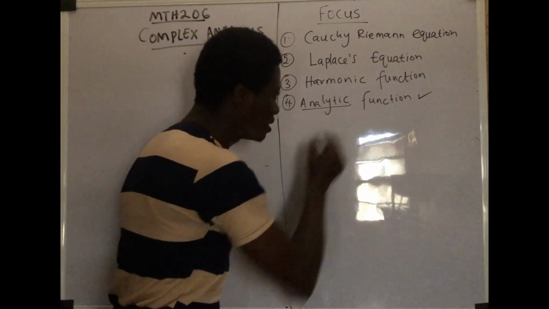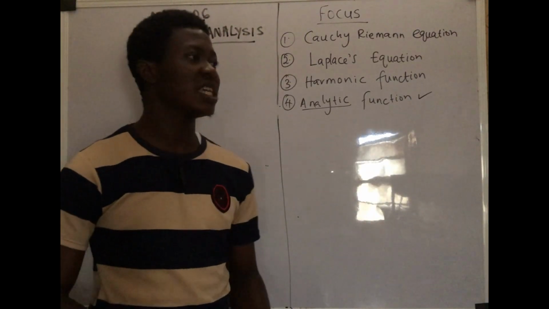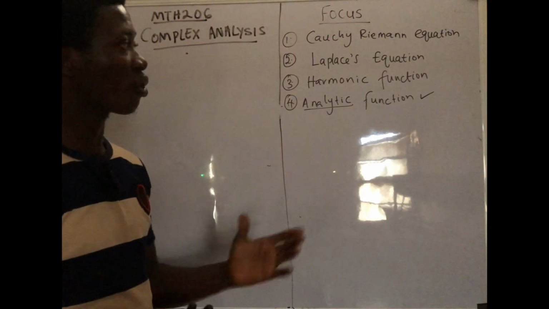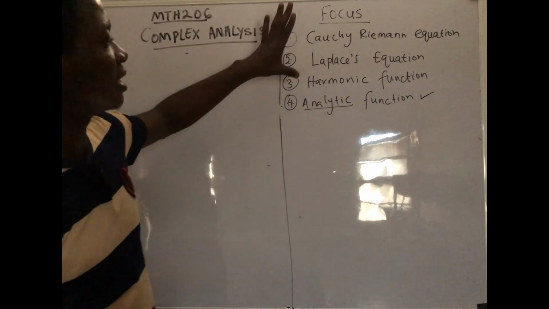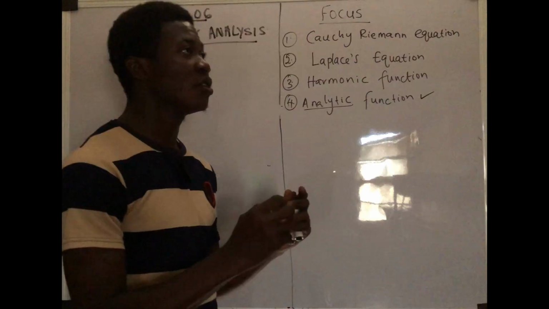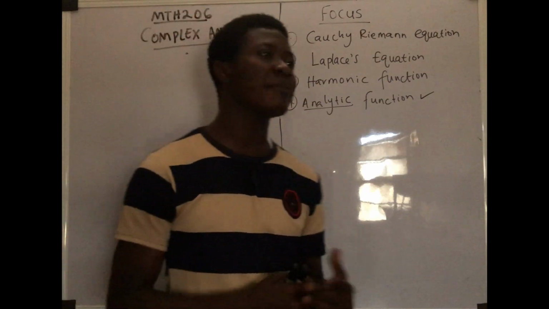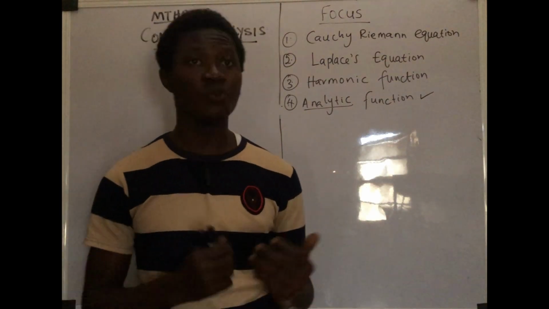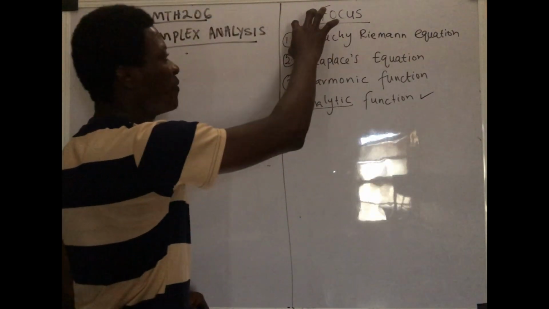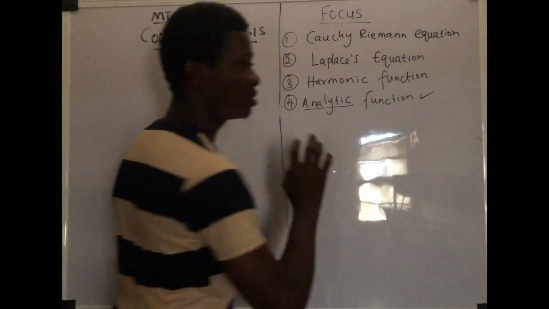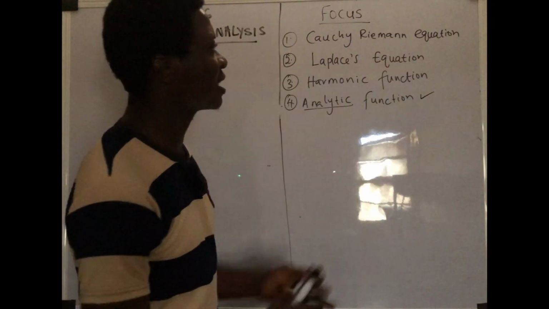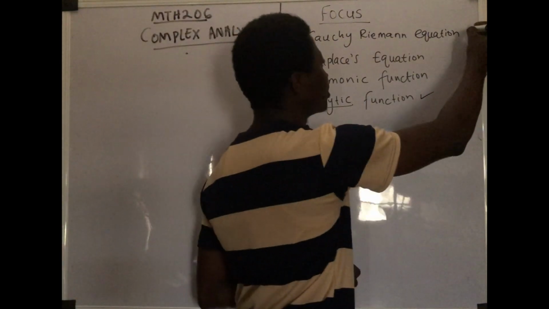From the word analytic, a function is said to be analytic if it satisfies a particular equation or condition. So looking at this, which of the following would help us to depict a particular function which is actually analytic? You know, sometimes by mere looking at something, you may not know if it is the way you were thinking it is. So a function is said to be analytic if it satisfies Cauchy Riemann's equation. It's as simple as that. If you are asked to explain and you don't know how to explain analytic function, that's exactly what you should say. So what is Cauchy Riemann's equation?